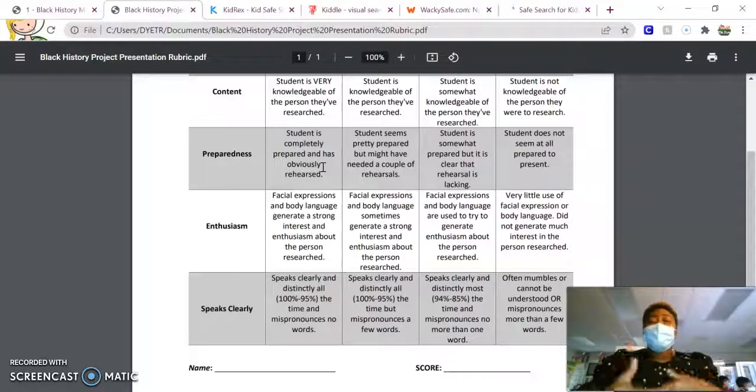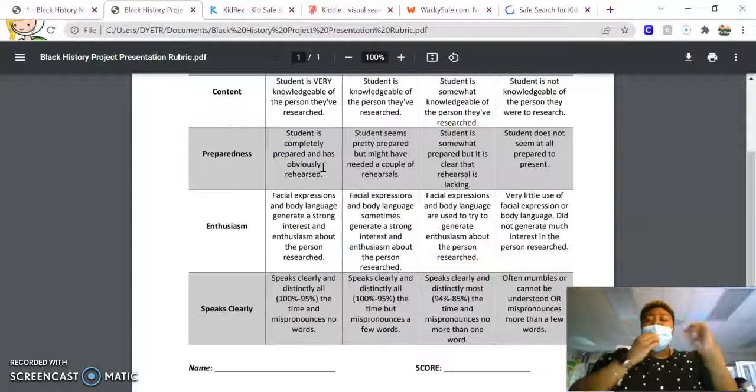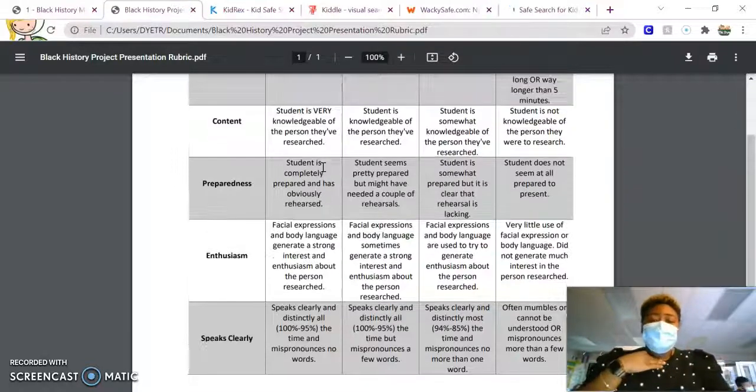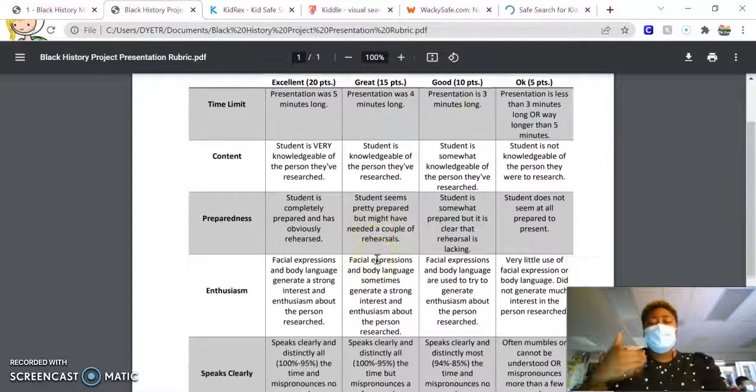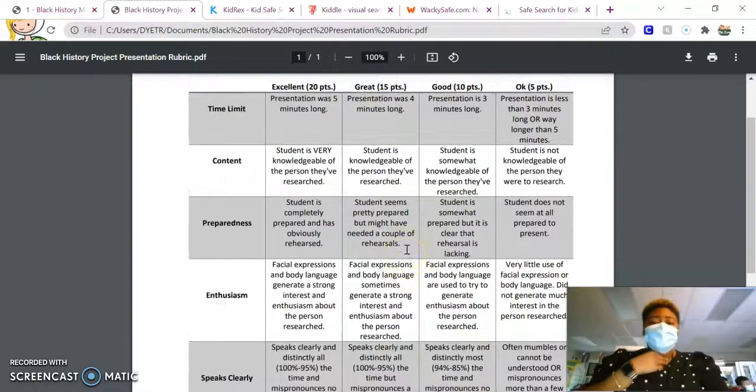I want you to rehearse so you can have a clean, great presentation. So score 15 says the student seems pretty prepared but might have needed a couple of rehearsals. You're going to get 15 points if it looks like you really didn't rehearse. You probably rehearsed once or twice, but I really want you to get in the habit of preparing yourself for your presentation.